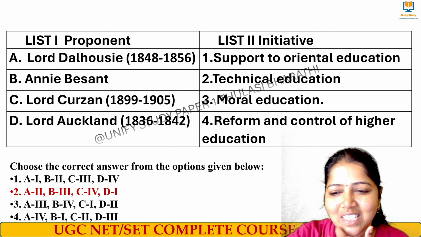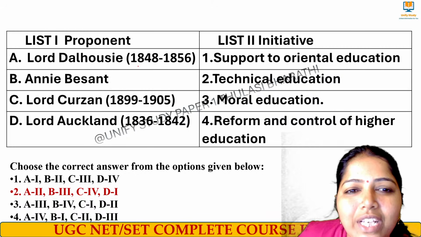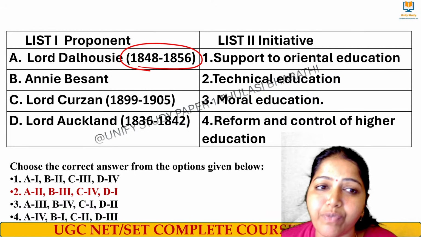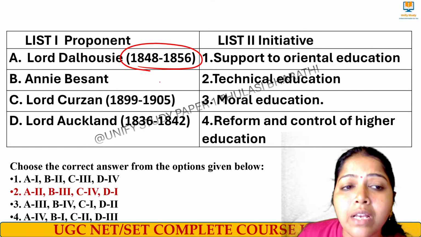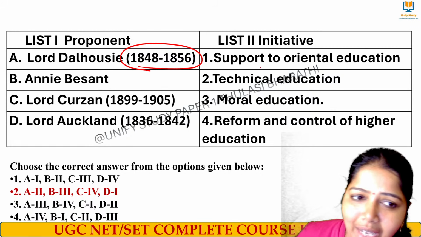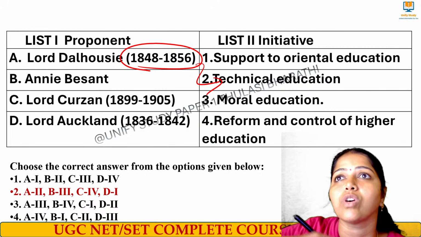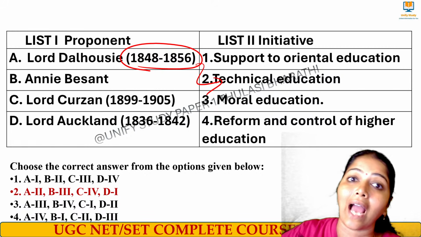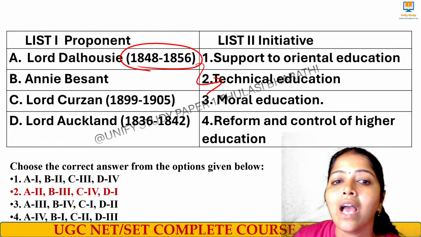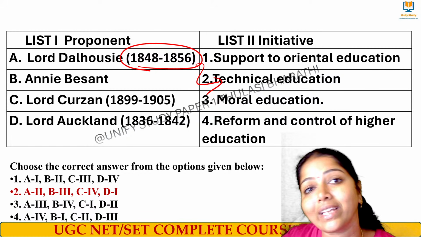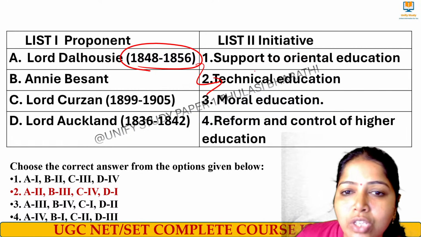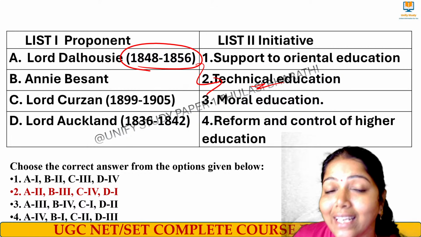Okay, very good. The right answer is option number 2, C. Dalhousie, 1848 to 1858. He was the Governor General at that time. What is the main initiative taken by Dalhousie? He started technical education because he focused on starting the university. That idea was started by Dalhousie, and then in 1857 Lord Canning came, and they focused on technical education.